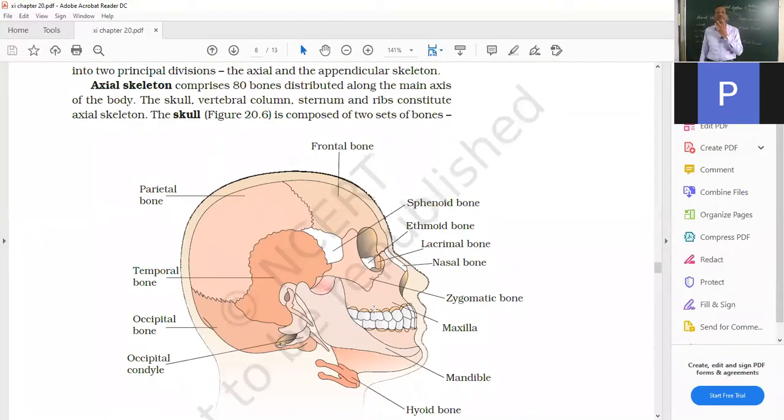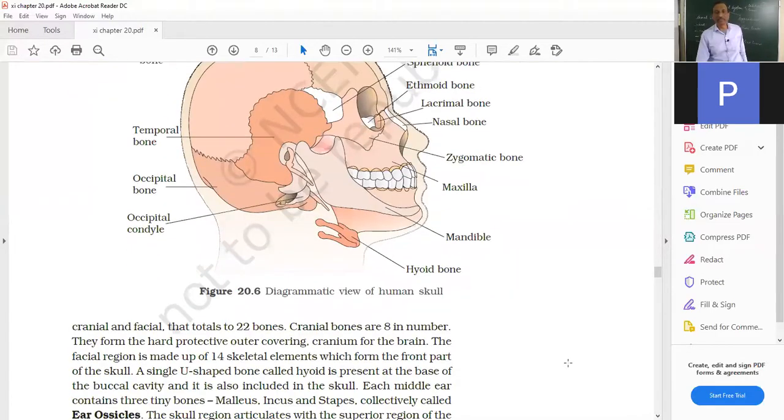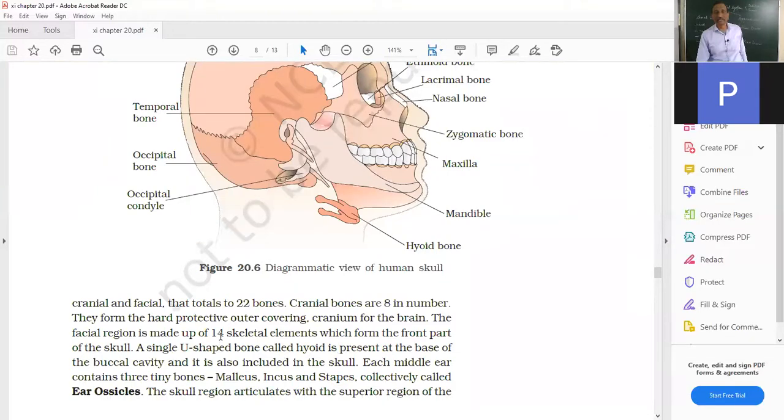And there are 14 bones on the face. Their names are given here. The sphenoid bone, ethmoidal bones, lacrimals, which are just in the eyes, and nasal bone in the nose, and the zygomatic bones, which are just beneath the eyes, then maxilla, that is the upper jaw, and the mandible, that is the lower jaw, and the hyoid bone. So these are the bones found in the face. So 14 are facial bones, and 8 in the cranium. So total 22.